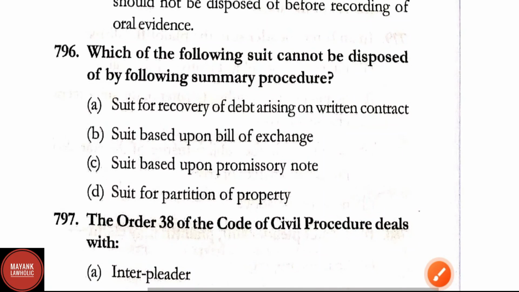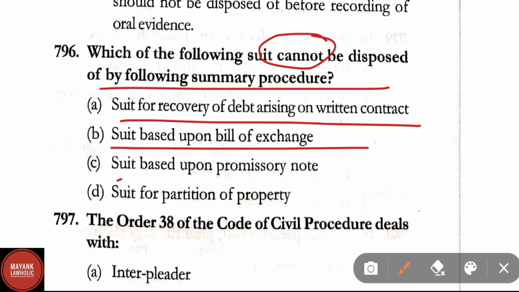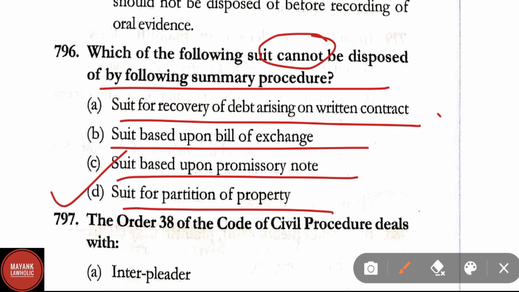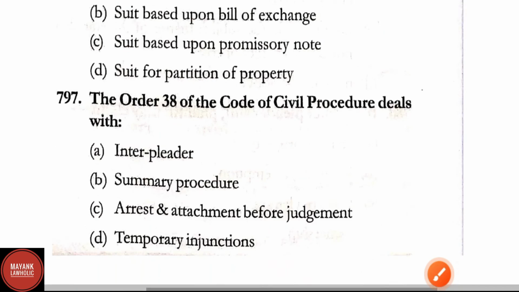Question number 796. Which of the following suit cannot be disposed of by following summary procedures? Suit for recovery of debt arising on a written contract, suit based upon bill of exchange, suit based upon promissory note and suit for partition of property. Correct answer here is option D, that is suit for partition of property cannot be disposed of by following summary procedure. Other suits for recovery of debt arising on a written contract can be disposed of by summary procedure, and suits based on the bill of exchange also and suit based upon promissory note also can be disposed of by summary process, whereas suit of partition of property cannot be disposed of by following summary procedure.